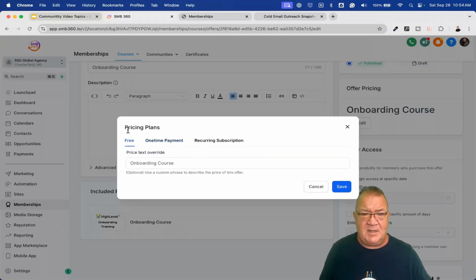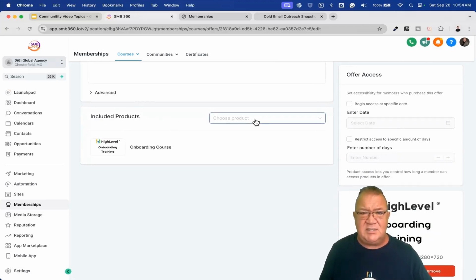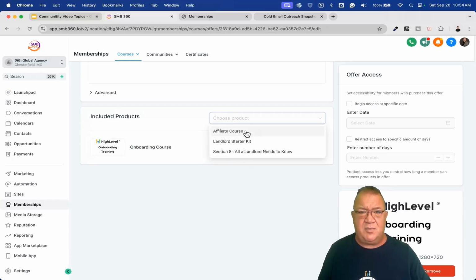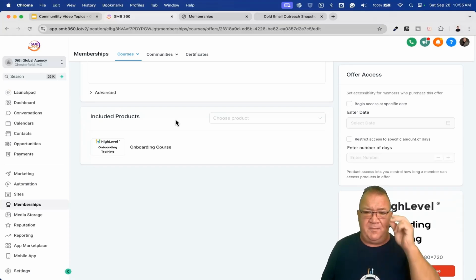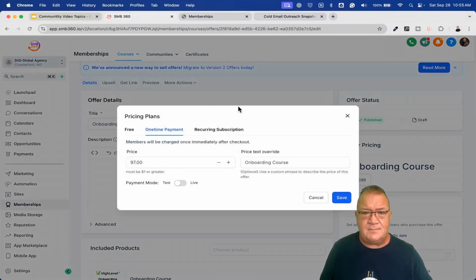It could be free. So it could be coming over here and you could say free. I'm not going to, but this is just a one-time payment of $97 is how this is set up. And if you look here, notice this is including products. If you look at this, I've got the onboarding course product. This is an offer, but this is the onboarding course product. I can choose any other product that I have in my list to be included with this offer if I wanted to. Okay? So this is where I mention this because this is the basis for what we're going to look at in the Learning tab inside of the Communities portal. And it does have it's a little bit different. And I want to show you that because notice here, this right here is a one-time payment of $97 for the onboarding course. Okay? So there's that.